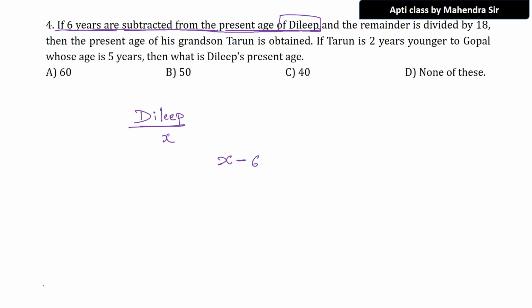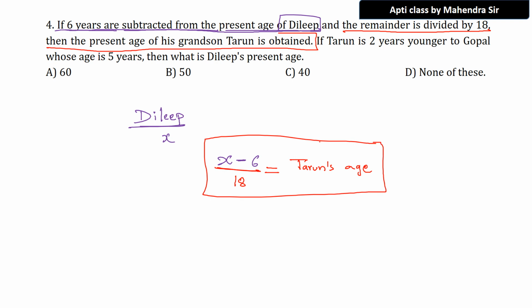And the remainder is divided by 18. That means whatever answer I get, this should be divided by 18. Fantastic. Then the present age of his grandson Tarun is obtained. That means if I do like this, I will get Tarun's age.